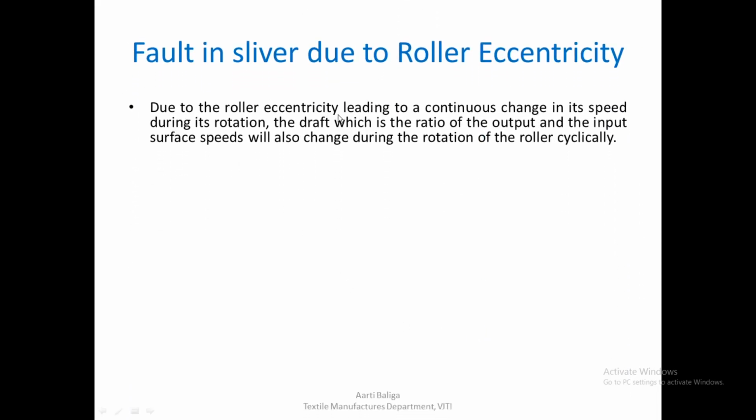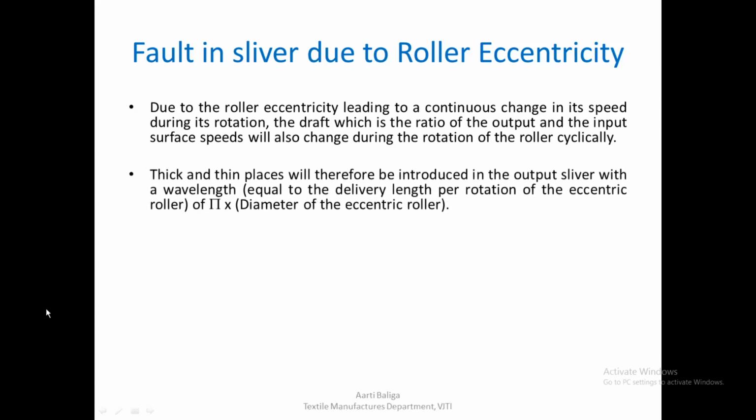So the eccentric roller leads to a continuous change in its speed during its rotation, and because of this change in surface speed, of course it will lead to a change in the draft between the pair of rollers that are there, and that's because draft is a ratio of surface speeds. If one bottom roller is eccentric, it will change the draft between the pairs, and this will also change cyclically during the rotation of the roller.